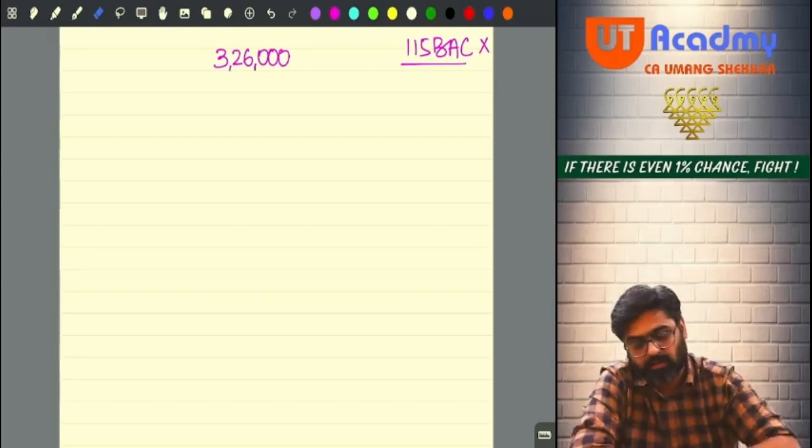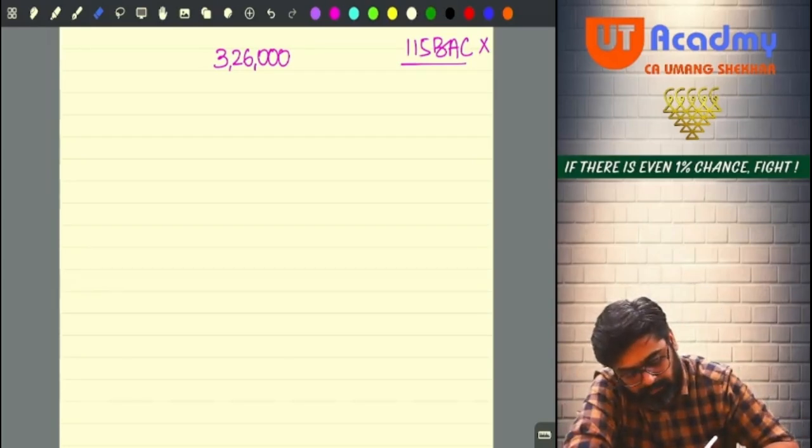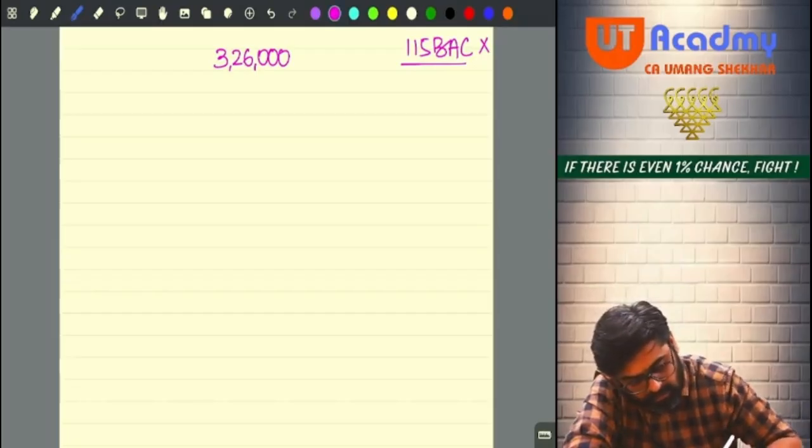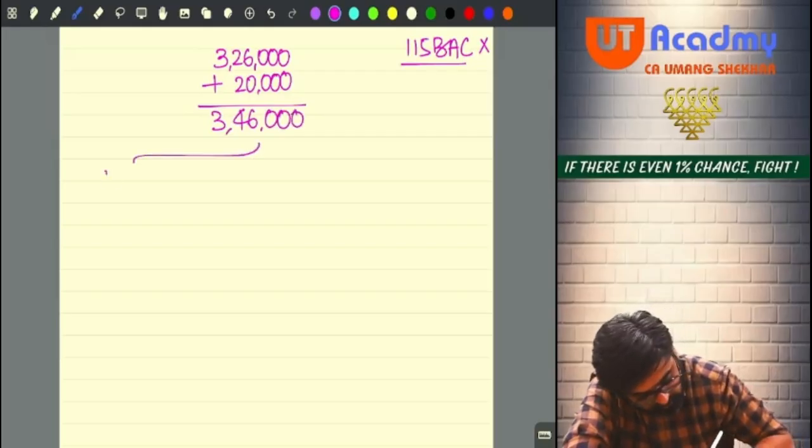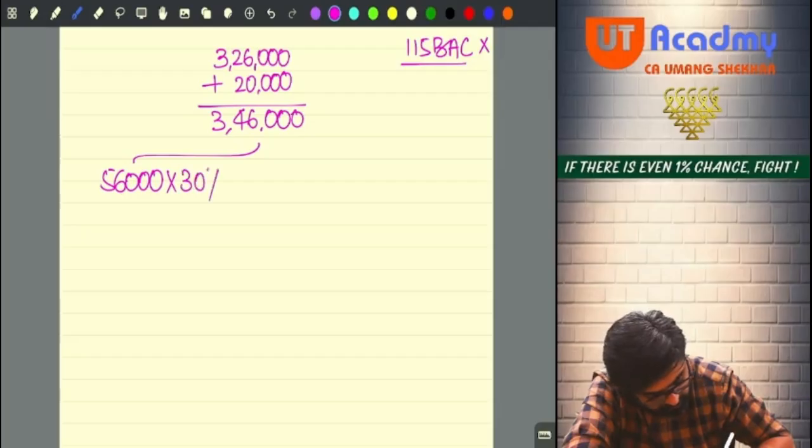Okay, so tell me, 3 lakh is your total income. In this, will you add your agricultural income of 20,000? Yes, add it. Now this will be 3 lakh 46,000. Now out of this 346, on 56,000 of winnings you will apply 30%.